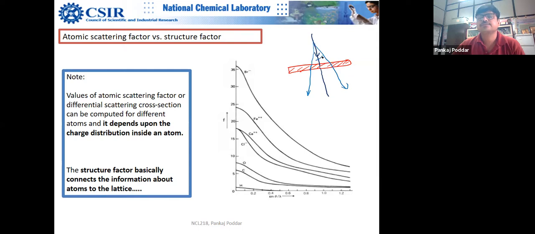This is theta. This is the diffracted beam, and this is angle theta with respect to the direct beam. This is the direct beam. So for example, if you are bombarding 1,000 electrons, most of the electrons will end up here, forward scattering at theta equal to 0.